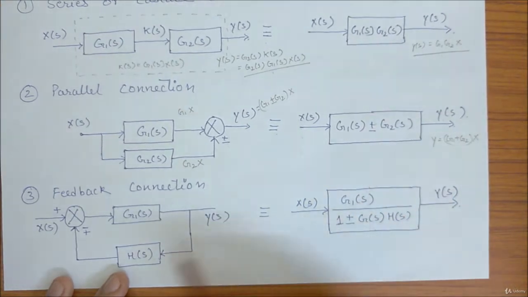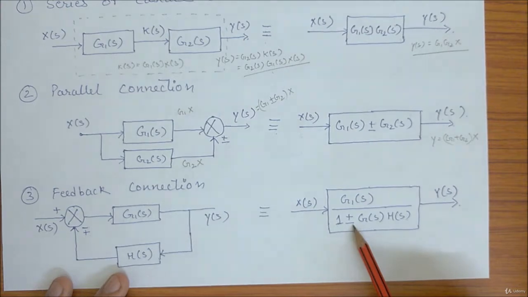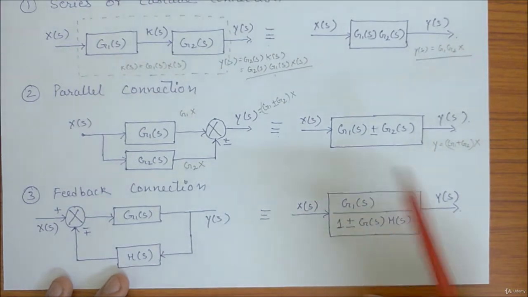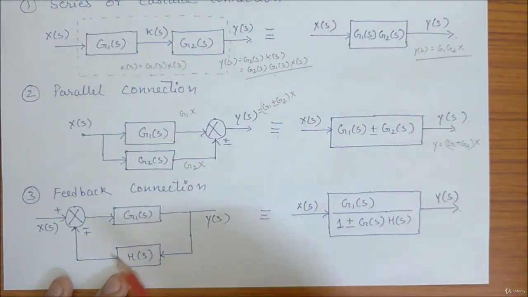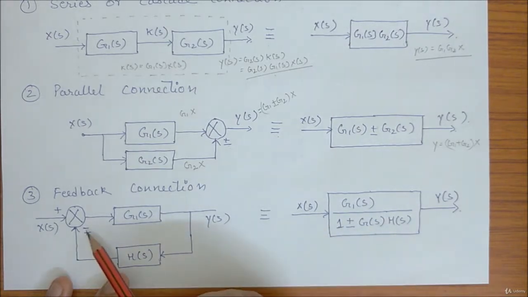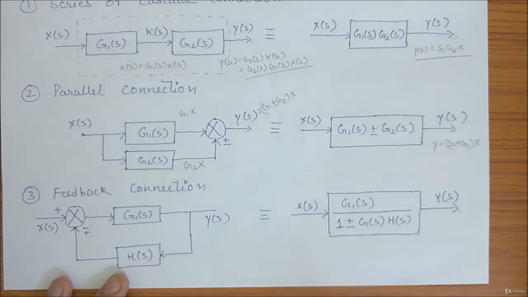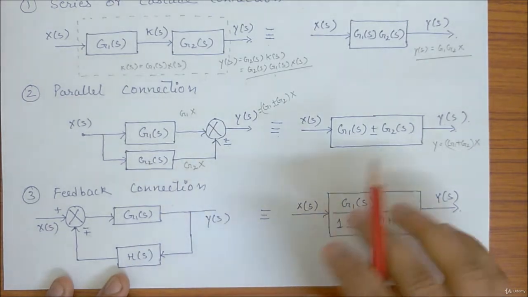What I want you to see is if minus is there, here plus sign will be there. If plus sign is there, here minus sign will be there. So it is opposite. If there is a negative feedback sign, we will write G1(s) upon 1 plus G(s)H(s). If positive sign is there, then we will write 1 minus G(s)H(s). Okay, you can see it directly.